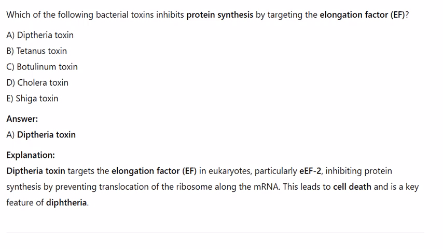Diphtheria toxin. Explanation: Diphtheria toxin targets the elongation factor, EF, in eukaryotes, particularly EF2, inhibiting protein synthesis by preventing translocation of the ribosome along the mRNA. This leads to cell death and is a key feature of diphtheria.